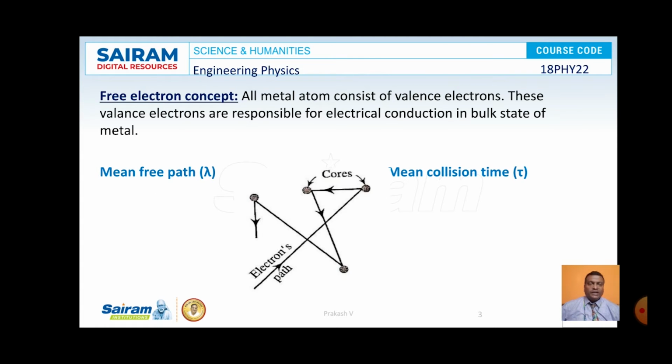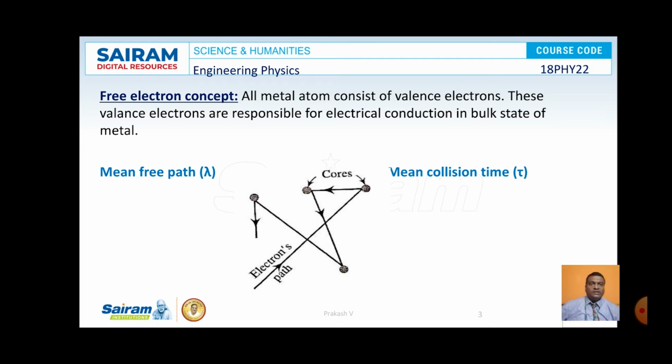So, what is the free electron concept? In a metal, we come across valence electrons as well as conduction electrons. Valence electrons are tightly bound to the nucleus, whereas conduction electrons or free electrons move freely within the boundaries of the metal. These free electrons are responsible for the conduction of electricity, and hence they are called conduction electrons.